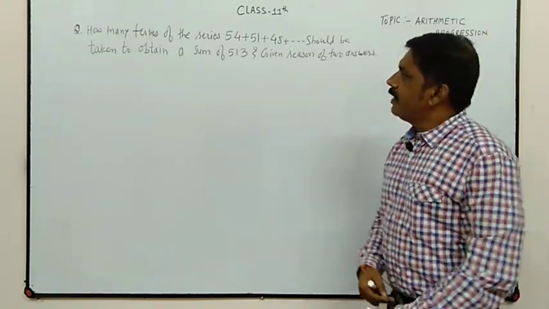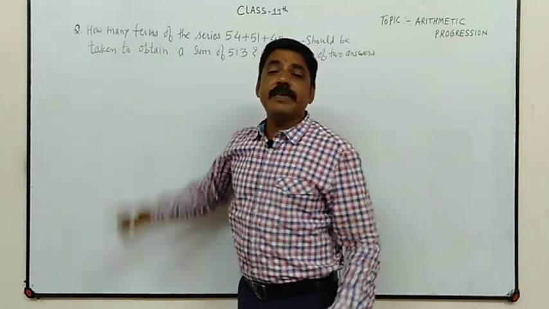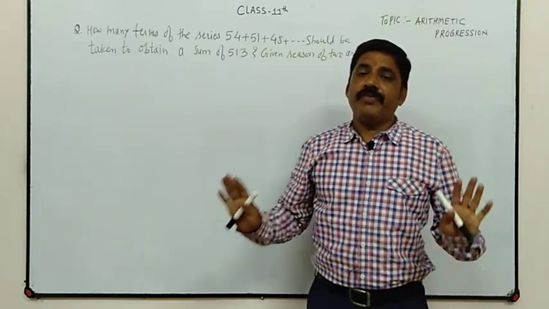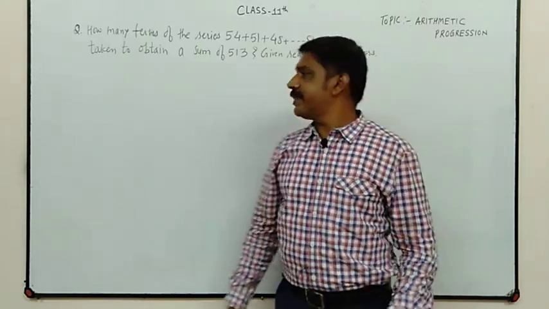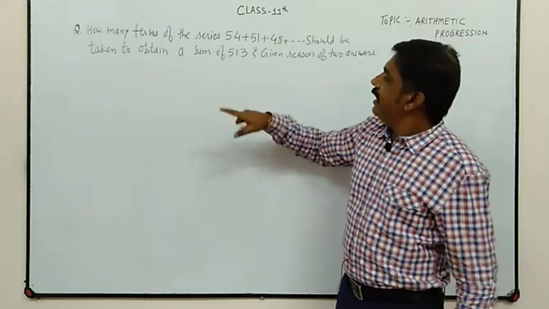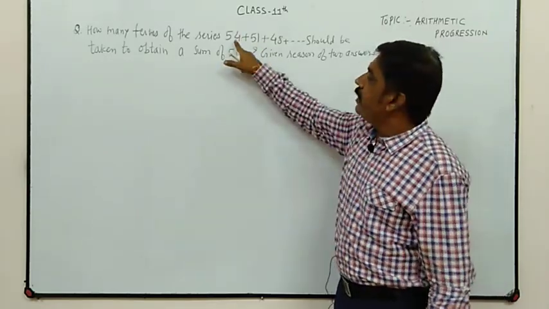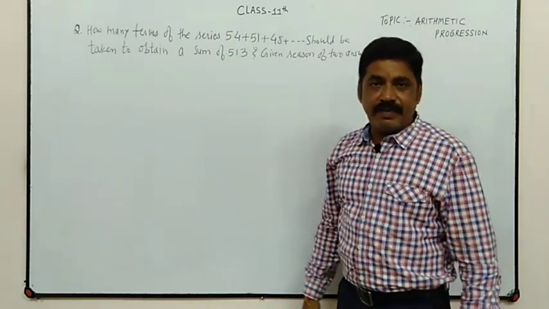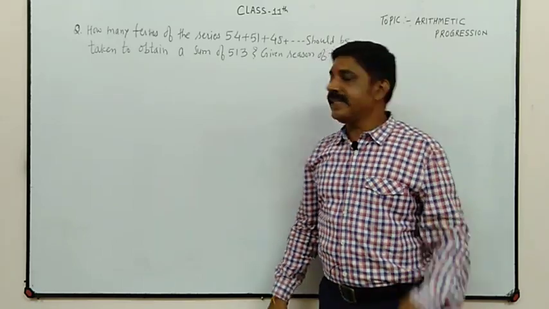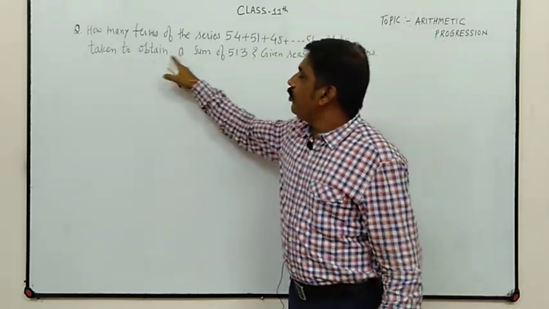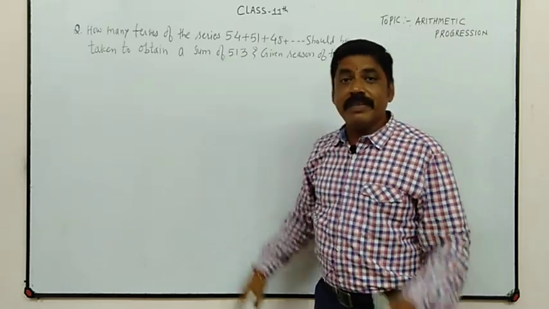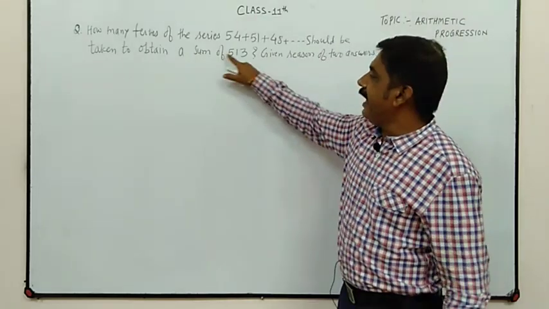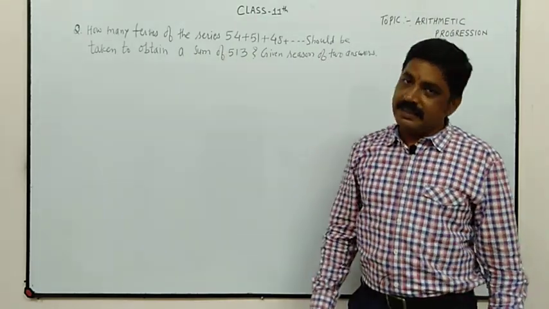Clear? So how many terms? How many terms means we have to find the number of terms. We have been given the series. So in this series, what is given? The first term and the common difference: 51 minus 54, the common difference is minus 3. Should be taken to obtain a sum of, that means we have been given the sum. Sum of n terms means Sn. So Sn is equal to 513.